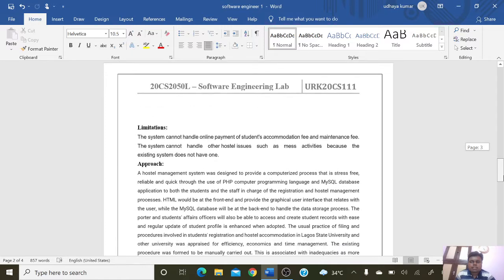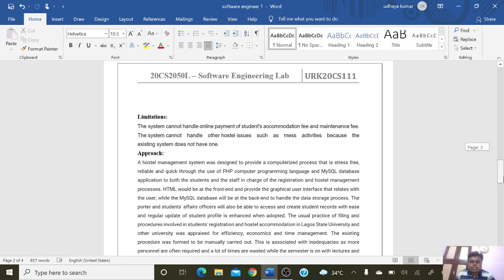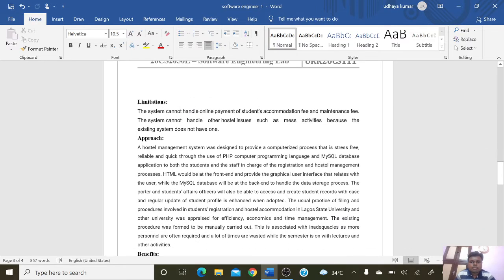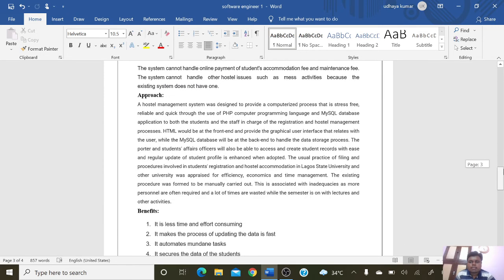And what are the limitations of the project? The system cannot handle online payment of student accommodation fee and maintenance fee. The system cannot handle other hostel issues such as mess activities, because the existing system does not have one. And what is the approach of the project?